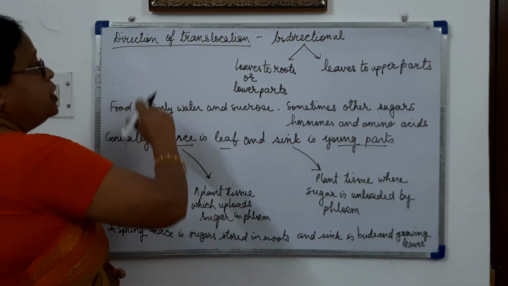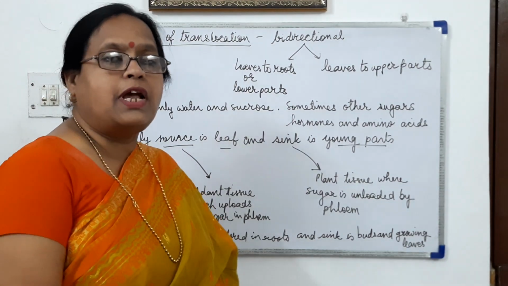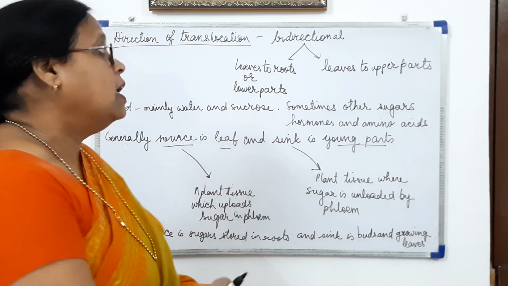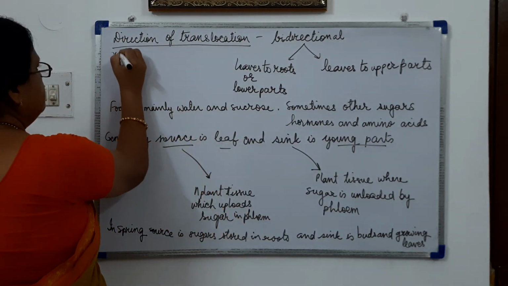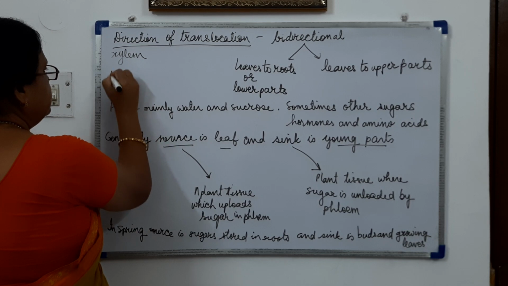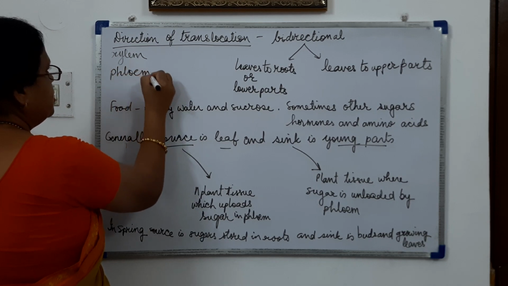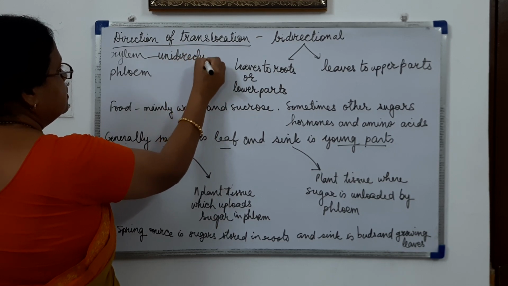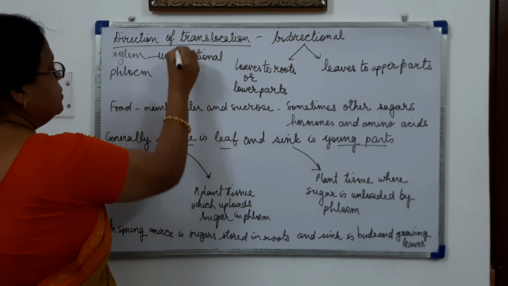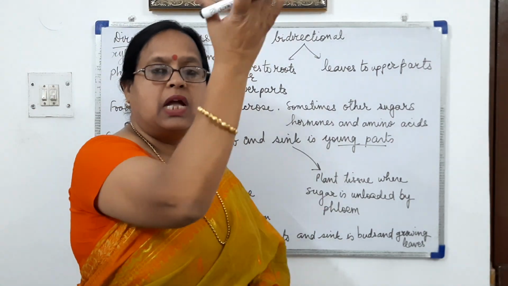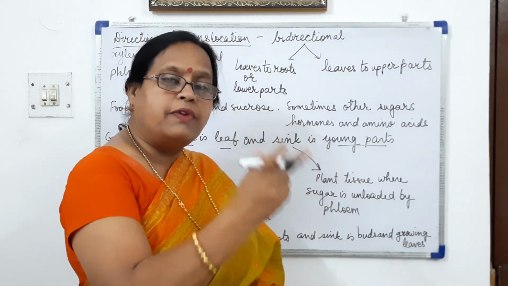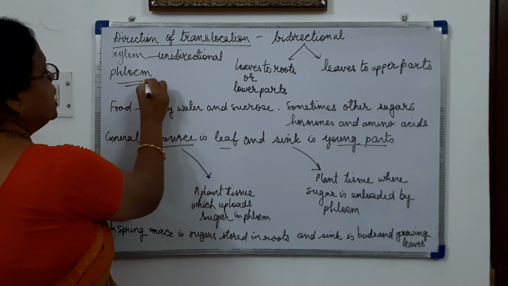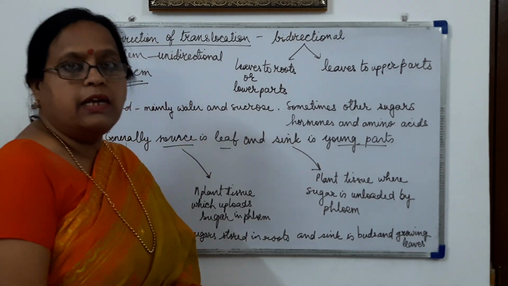Then if we talk about the direction of translocation, the translocation takes place in two ways. One is through the xylem and the other is through the phloem. So in the xylem it is unidirectional, means from roots to the above aerial parts. It is always unidirectional. But when we talk about the phloem, it is always bidirectional.